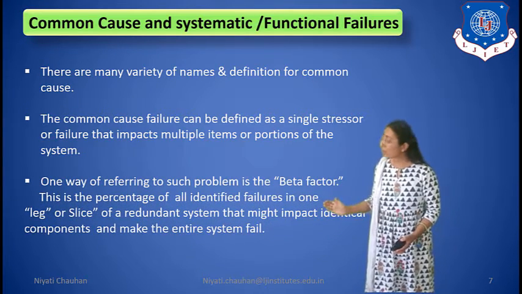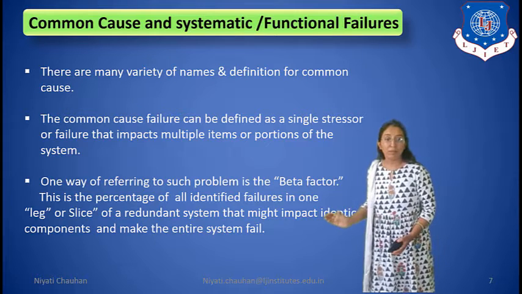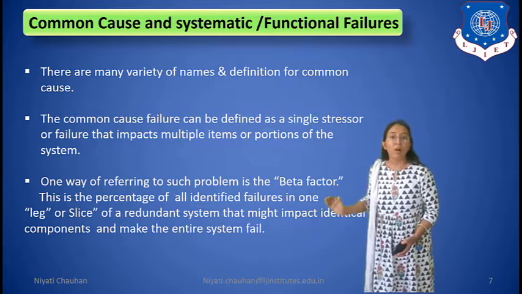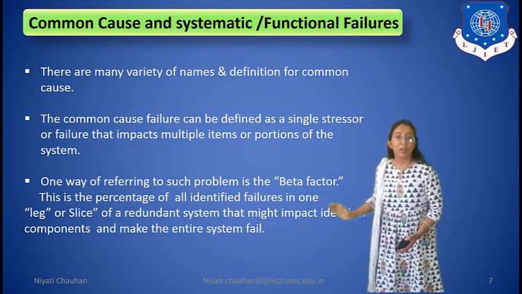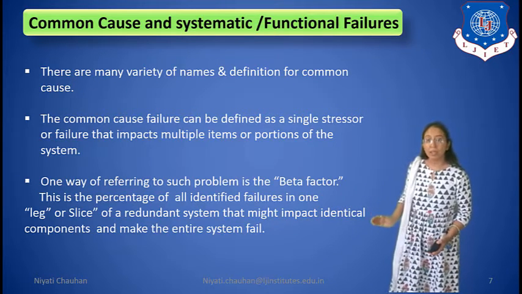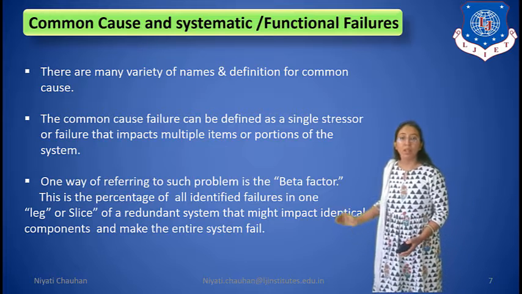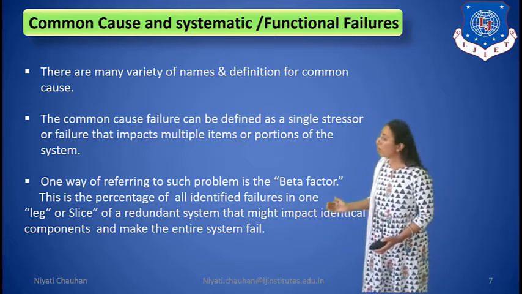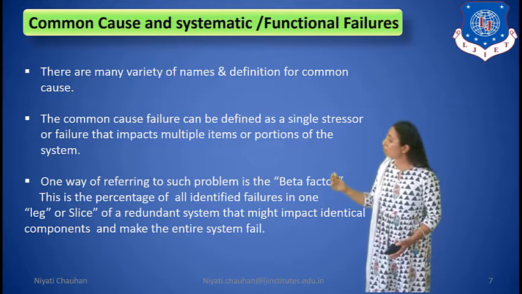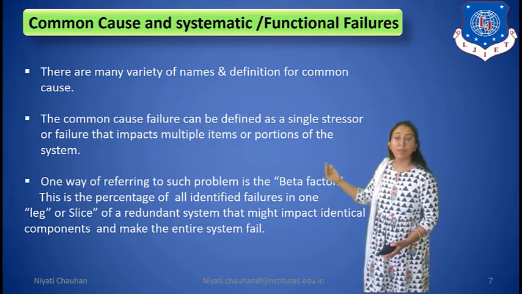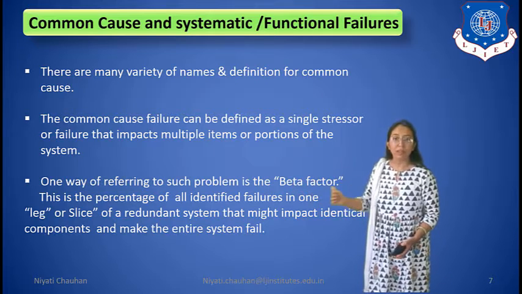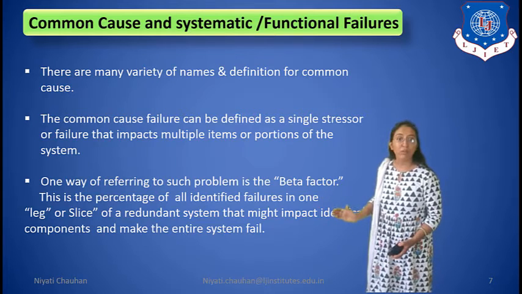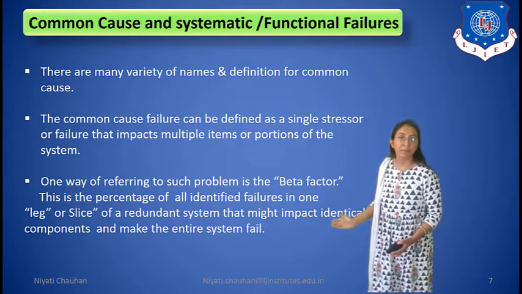This is the percentage of all identified failure in one leg or slice of a redundant system that might impact identical components and make the entire system fail. Okay, so here we are using the beta factor for the searching problem, and this is the percentage of all identified failures.